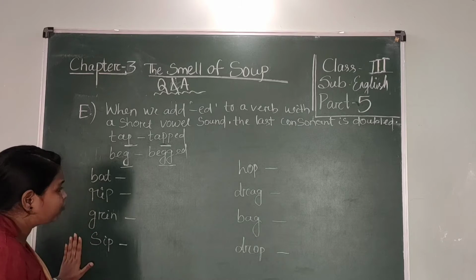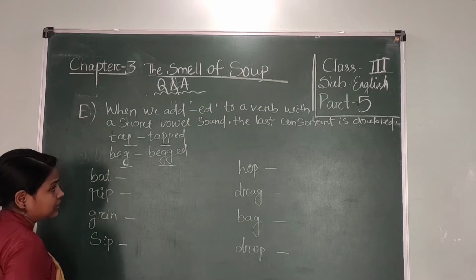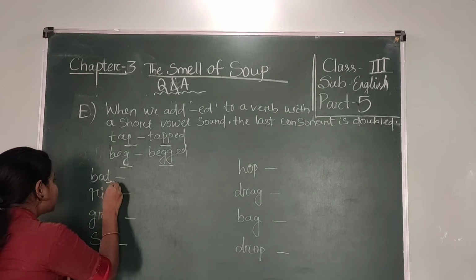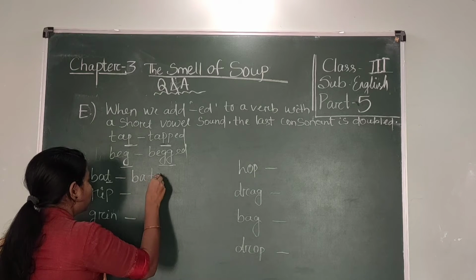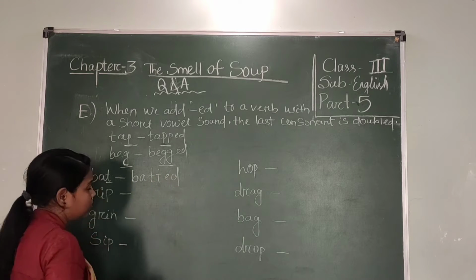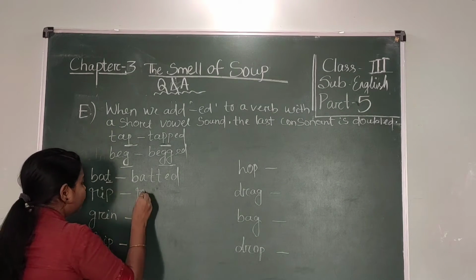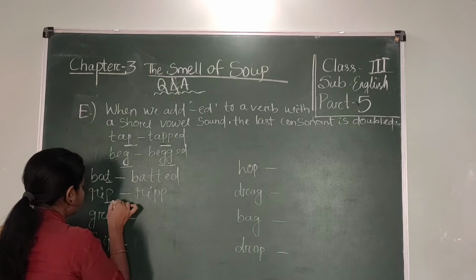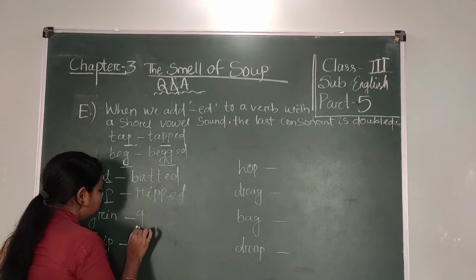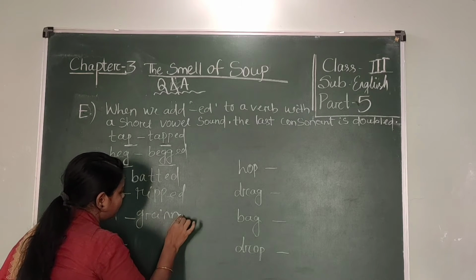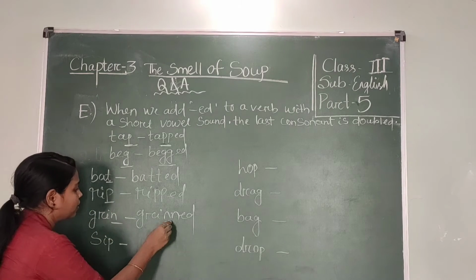Now look at here, there are 4 words given for you and you add ed. B-A-T, bat. What is the last letter? T. So whenever you add ed, the last letter will be doubled. B-A-T-T-E-D. Now read. R-I-P-P-E-D, double P. Read. Grin, G-R-I-N-N-E-D. What is the last letter? N. So I write here an N.